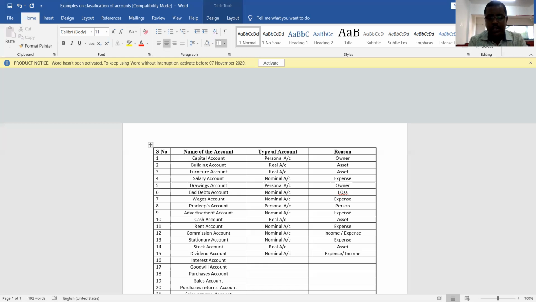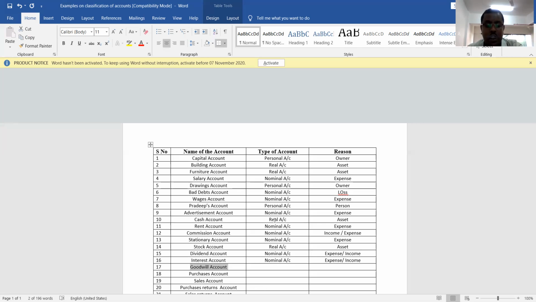Now interest account. Interest, is it a person? No. Is it a property? No. Then what is it? It may be income or it may be expense. If it is paid, it is expense. If it is received, it is income. So whether it is received or paid, both are nominal account. Both income and expenses belong to nominal account. What is the reason? It may be expense or it may be income. Understood? Yes. This is about interest account.